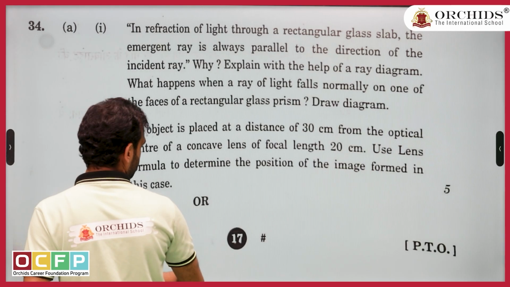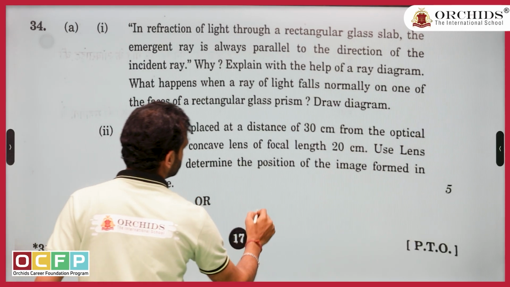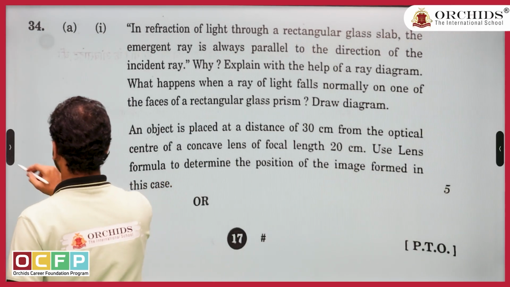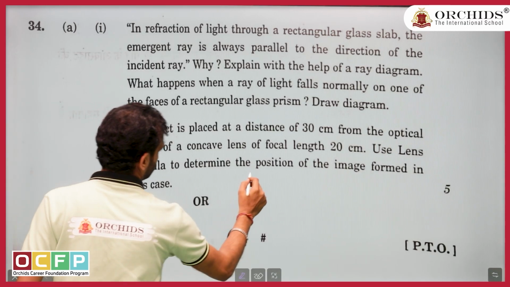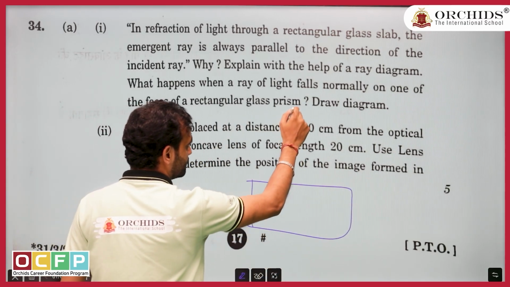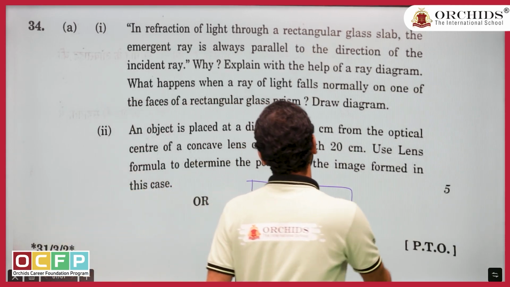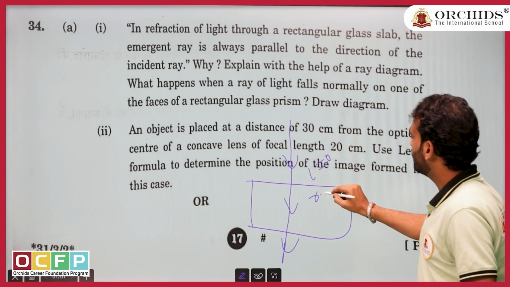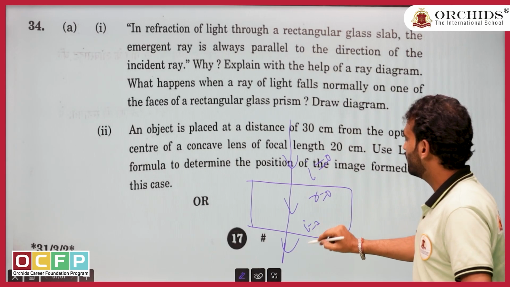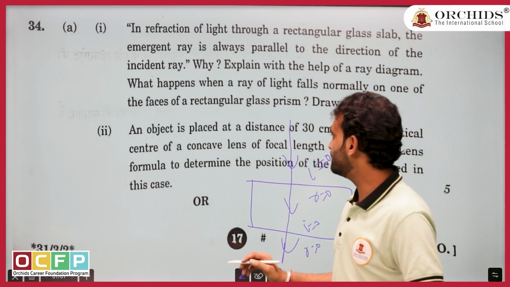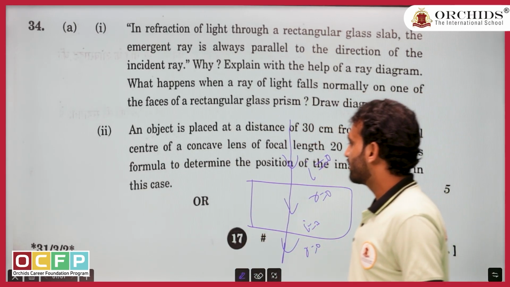And the second part in this question only they ask that if your glass slab is this, and the ray is coming straight forward, so I know i equals 0, r equals 0, i equals 0, r equals 0, there will be no deviation, so it will cross it comfortably.